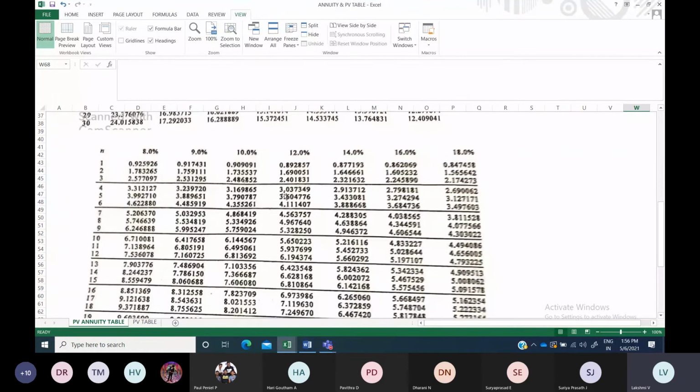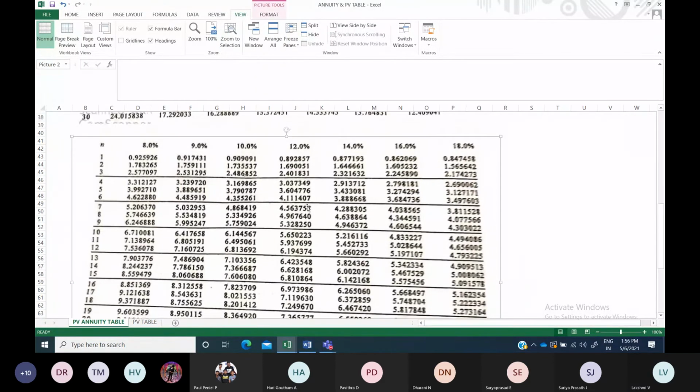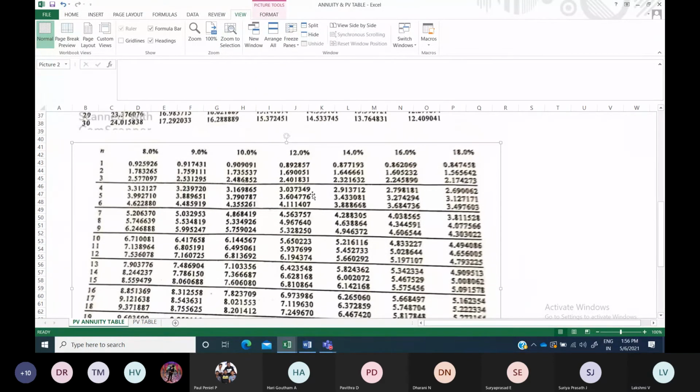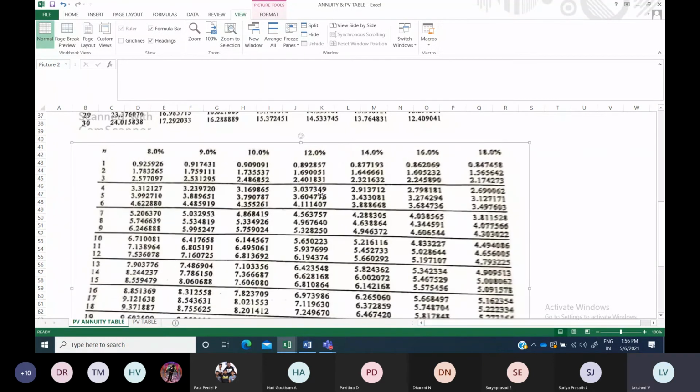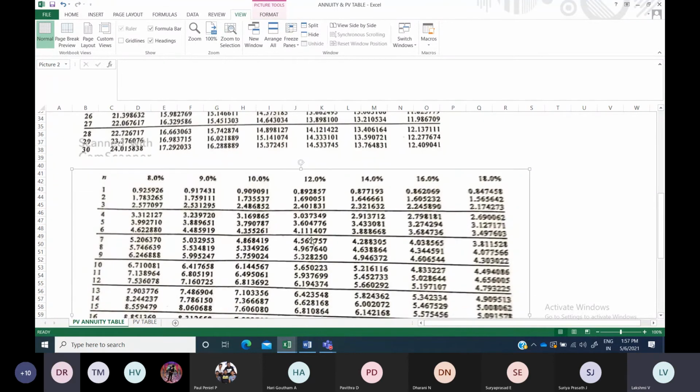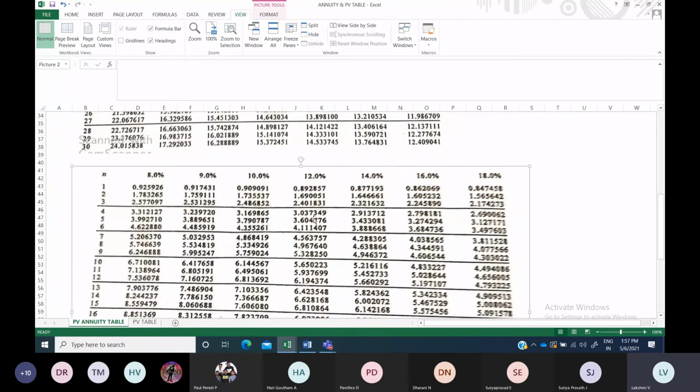So here if you see it is 3.0373. Can you see? Yes, can you see the table value? Yes, students, can you see the table value? Yes, ma'am. Okay. So this is the 4 years and 12%. Okay, so it will be available in the net also.